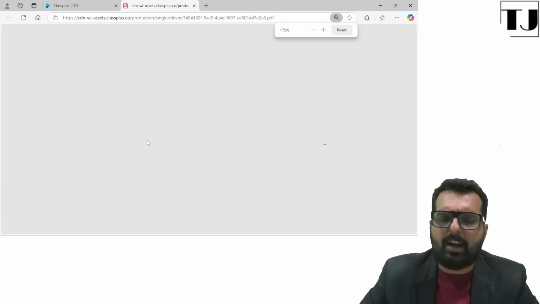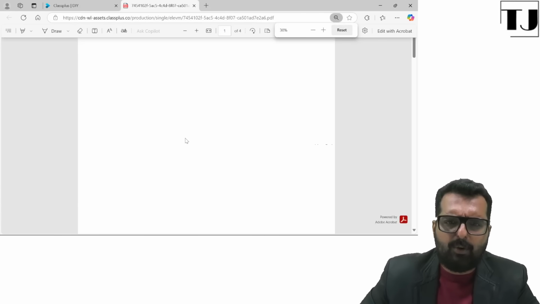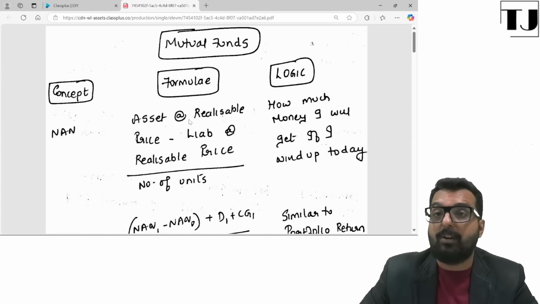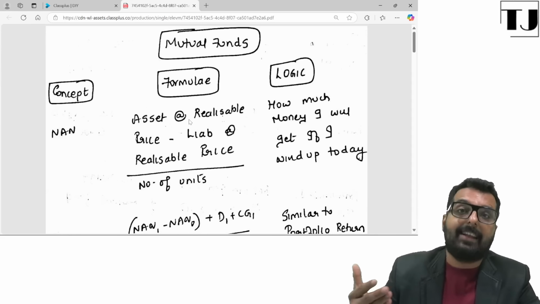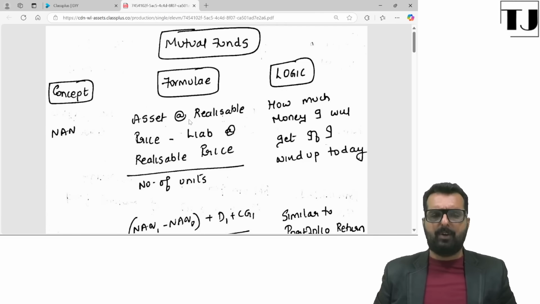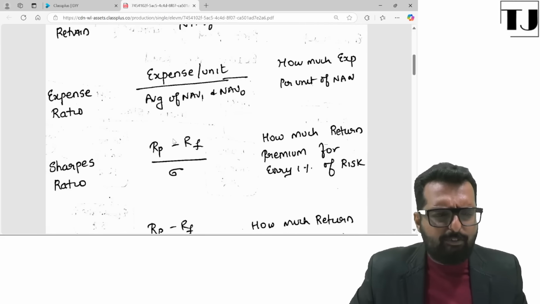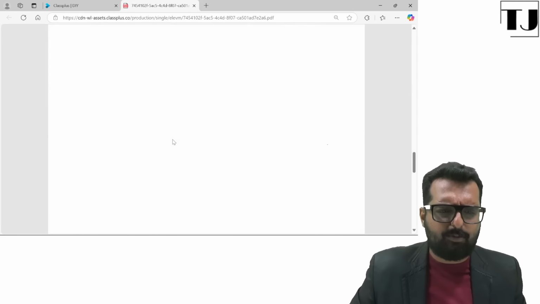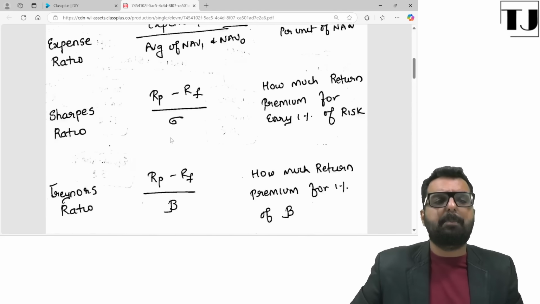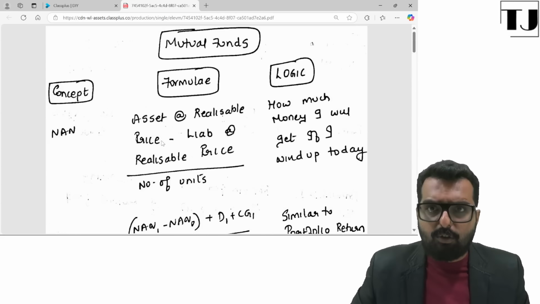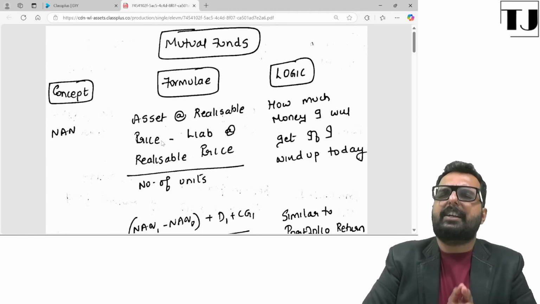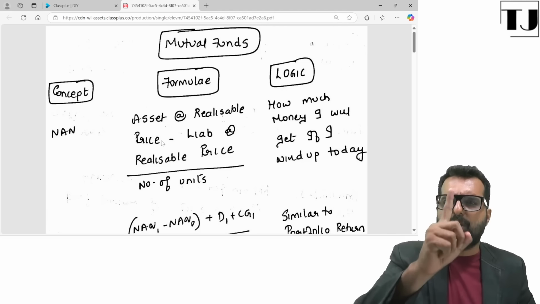So let's say we are talking about mergers and mutual funds. If you look at this one particular copy, in mutual funds, we have learned about NAV. What's the formula for NAV? Assets at realizable price minus liability at realizable price, whole divided by number of units. Logic. So like that, every chapter's formula is put over here in a span of just 2 to 3 pages. You have mutual funds also, mergers also. So like that, on the day of the exam, you can revise the entire concept using this PDF in a short span of 1 hour.